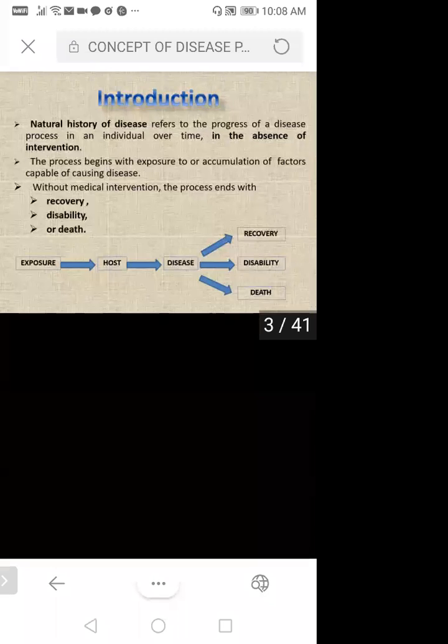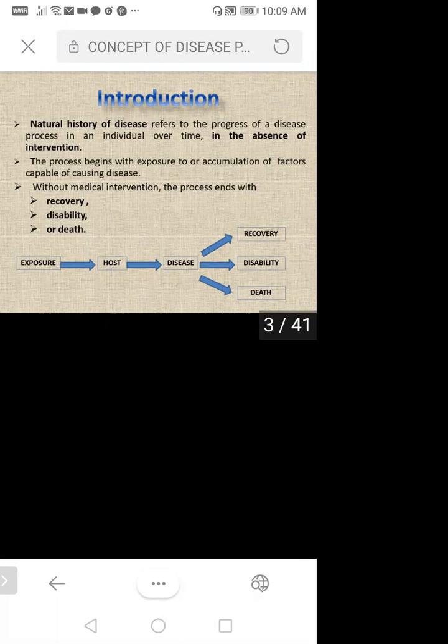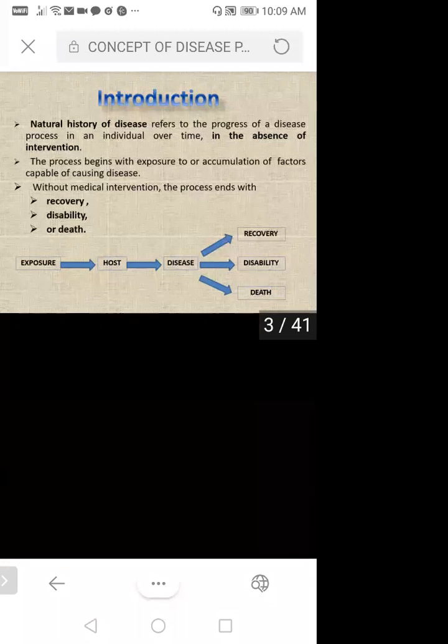They are going to enter the host. Once they enter the host, they will multiply and their numbers are going to increase, so many times we are not able to analyze the symptoms. That condition is known as pre-pathogenesis, and afterwards, once we come to know about the symptoms, that is known as pathogenesis. I'm going to cover that in my next slide.